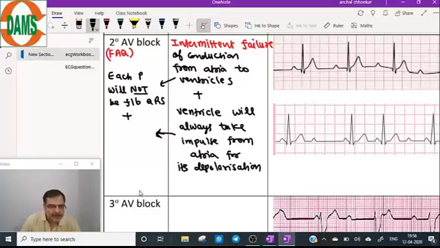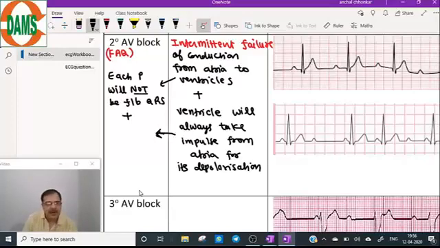A P wave may not be followed by QRS. This is a very important finding in a second degree AV block.